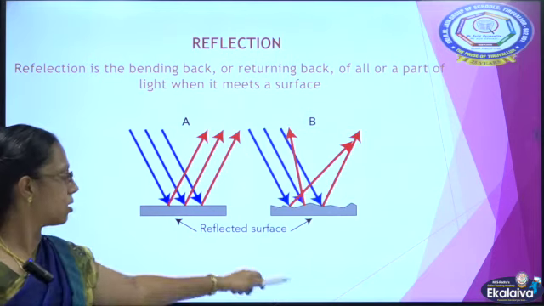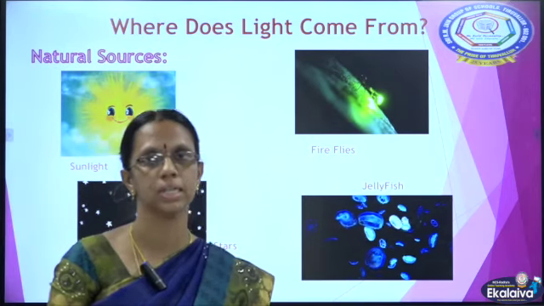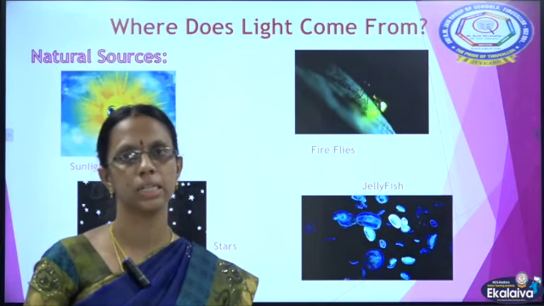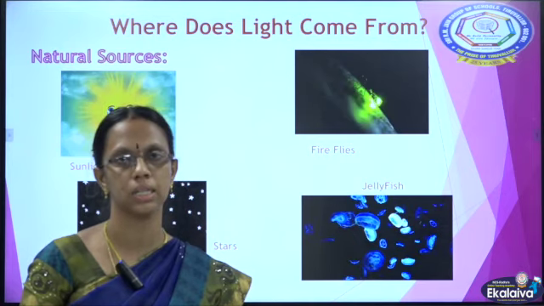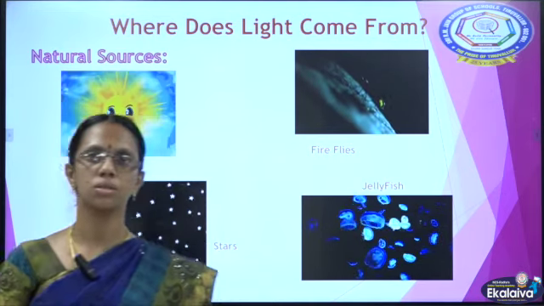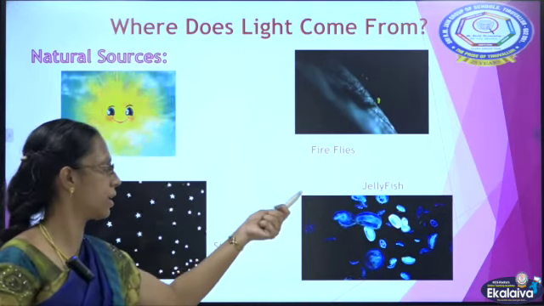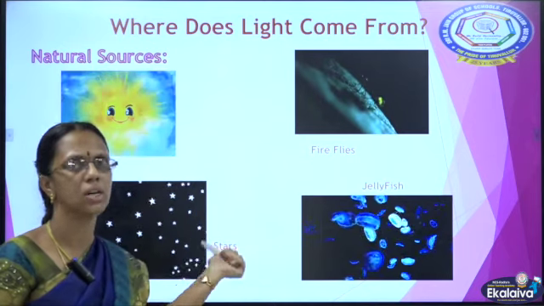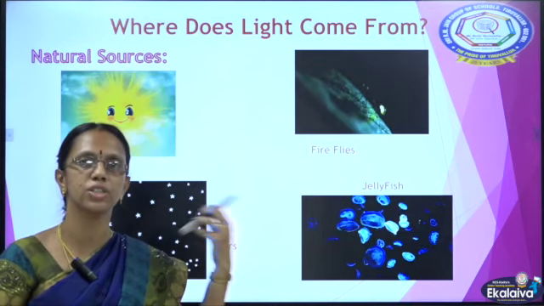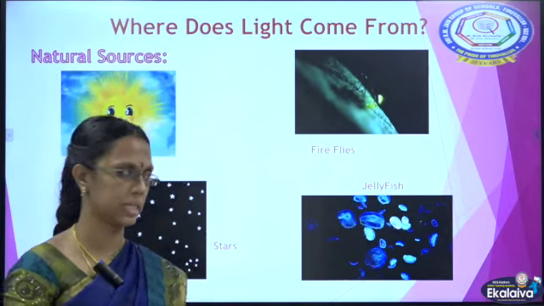Now, next we are going to see what the sources of light are. We have two sources of light, natural source and artificial source. The natural sources of light are sunlight, fireflies, jellyfish, stars. All these have light naturally in them. So these are the natural sources of light.